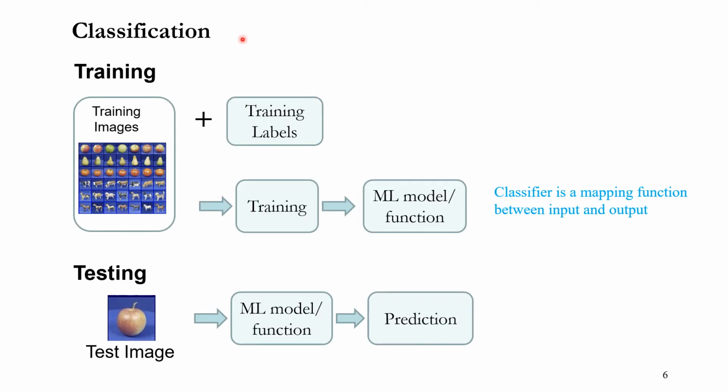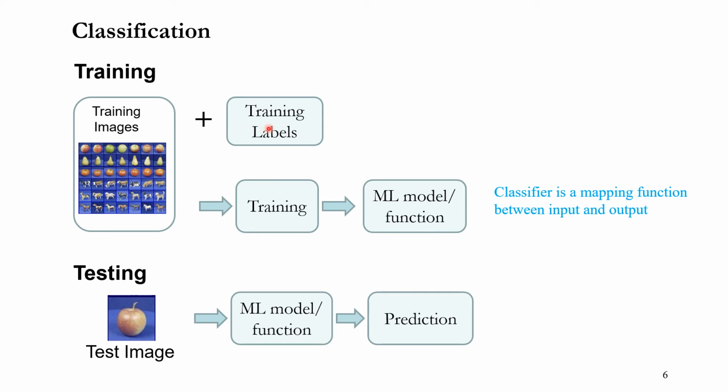So classification learning actually consists of two phases, two steps: training and testing. In training, as I told you, in supervised learning, classification learning, every data comes with output or target value. So in this case, suppose we are dealing with image data, then each image comes with a label or a target value. In this particular case, let's say for this input image, the label is apple or something like that.